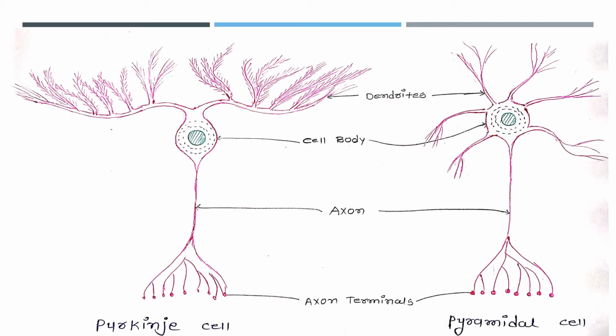Here, this is the example of the CNS neuron. One is the Purkinje cell and the other is the pyramidal cell. These are the dendrites, cell bodies, axon and axon terminals. Information is received by the dendrites and travels by axons. Purkinje cells are present in the cerebellum and pyramidal cells are present in the cerebral cortex.